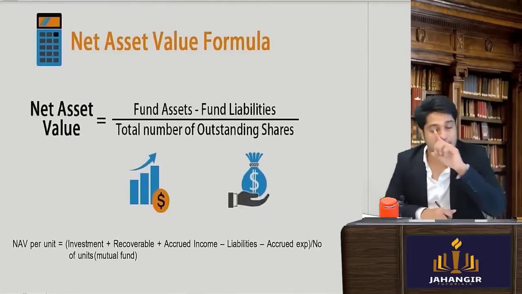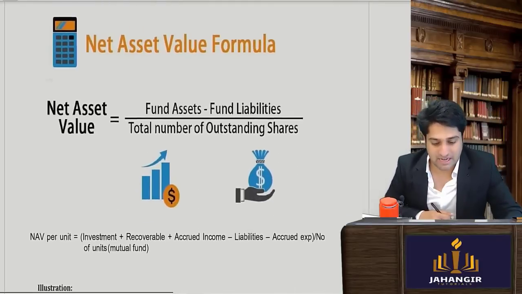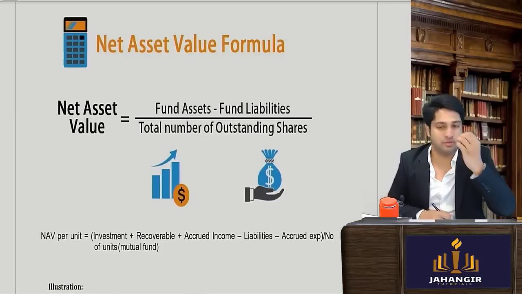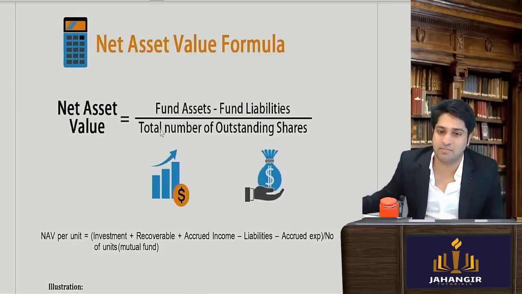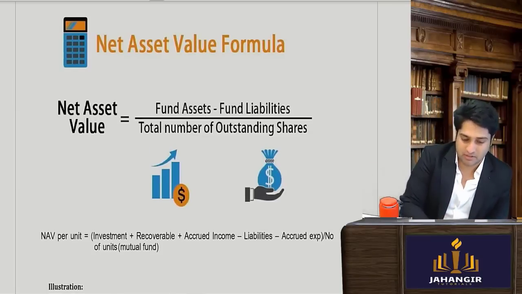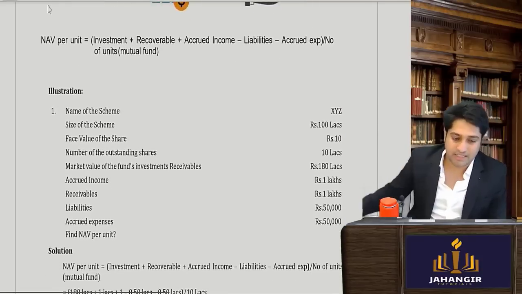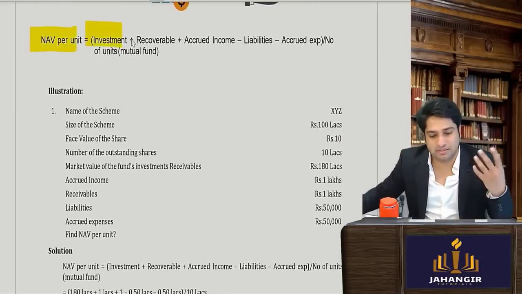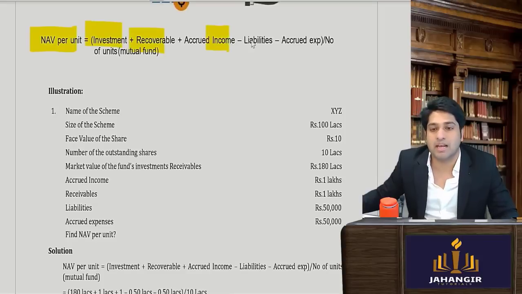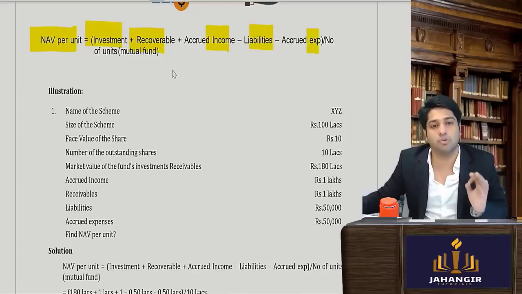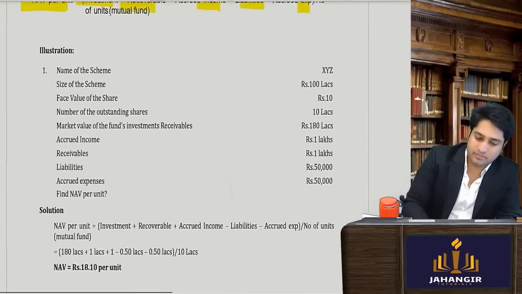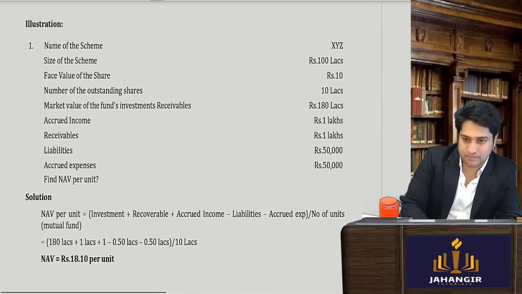Now we are seeing the other kind of sums, okay, which is calculation of your NAV value, your total assets less your liability divided by the number of shares. Firstly, we had seen NAV, how to calculate: all the investments, recoverables, income, less all the liabilities, expenses, etc., divided by the total number of units will give you the NAV. So let's see this sum and try to solve this. Pretty simple.